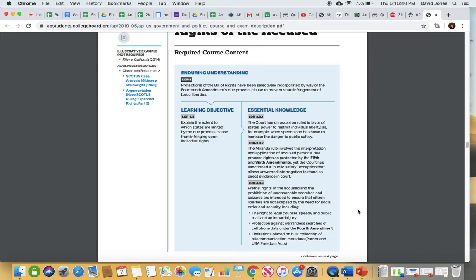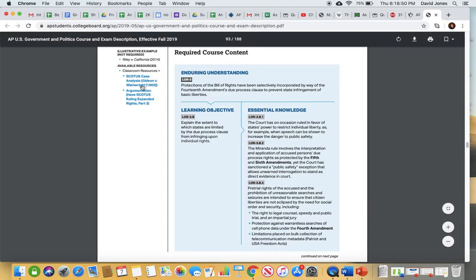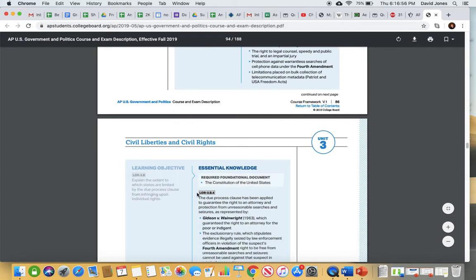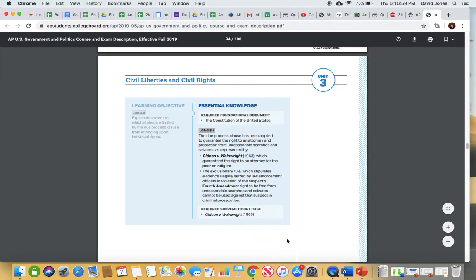You have to have a specific warrant showing that I believe this person committed a crime. This is why I need this information. You have to very specifically have those things. But again, it talks about up here additional cases, Gideon versus Wainwright. Okay, that's the case that required everyone to have the right to an attorney, whether it's a death penalty case or not. It also talks under 3.8 about some more due process things.